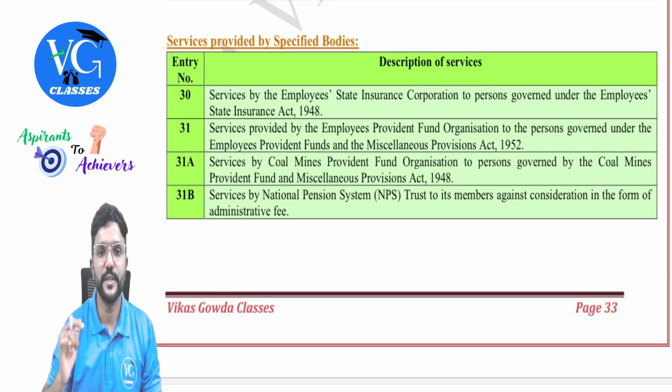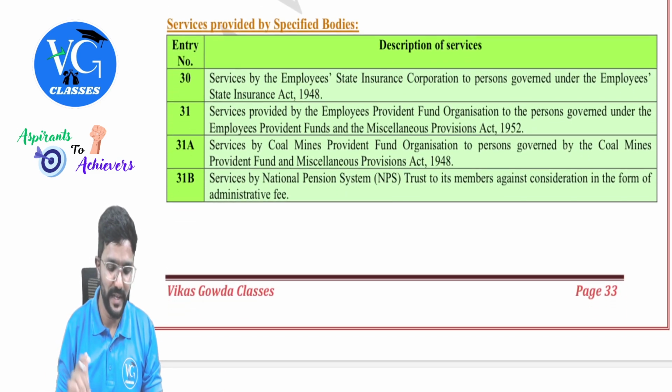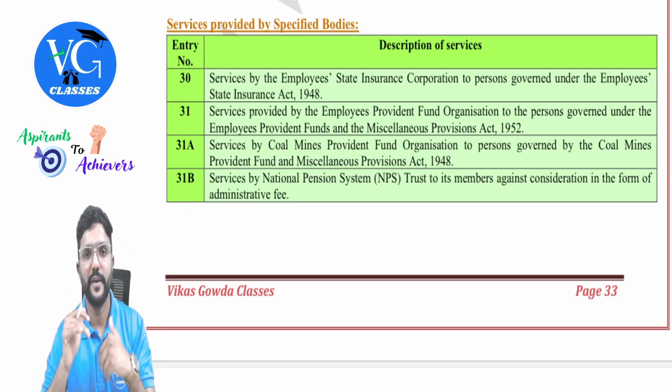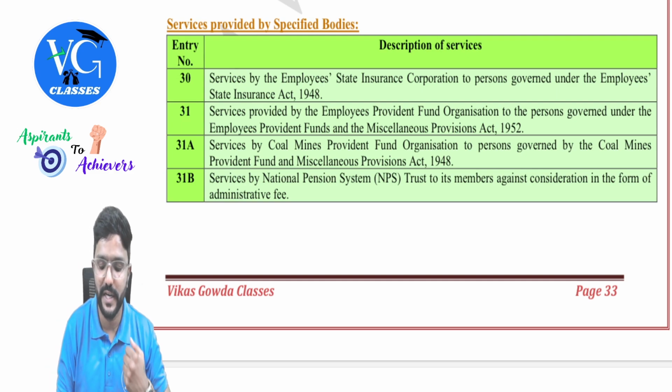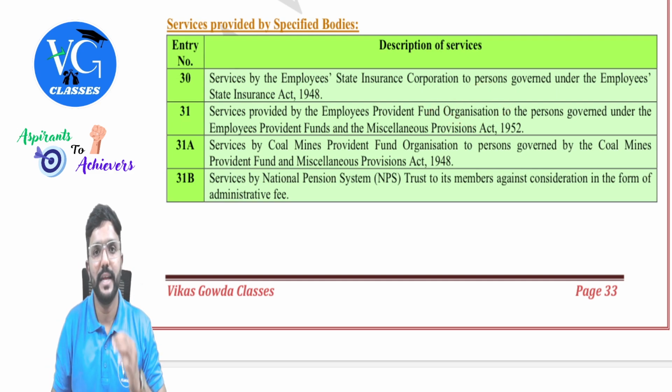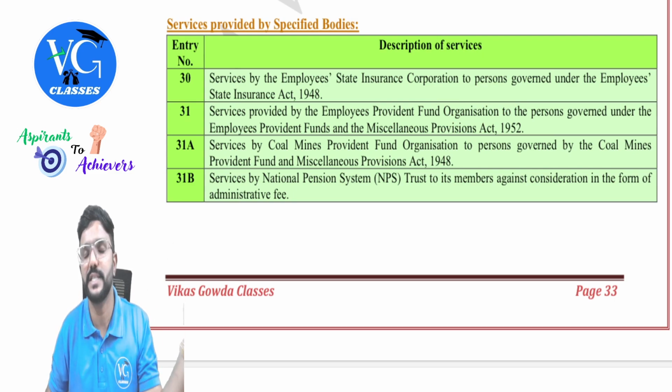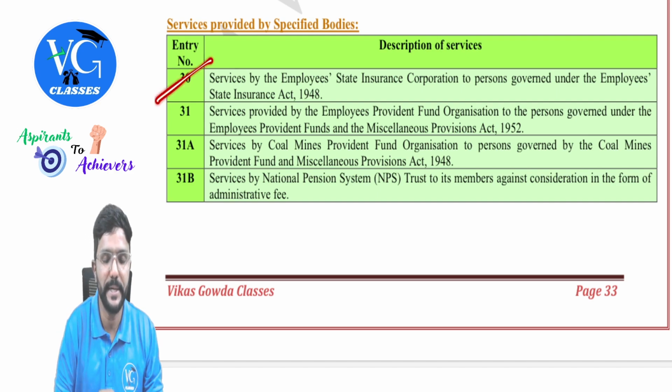Next, services provided by specified bodies. Very easy, guys. With respect to opening an account and all, if any amount is paid to the respective organization or a fund, then whatever amount you pay for opening an account or administrative fee and all, on that GST is exempt. I will quickly read it.